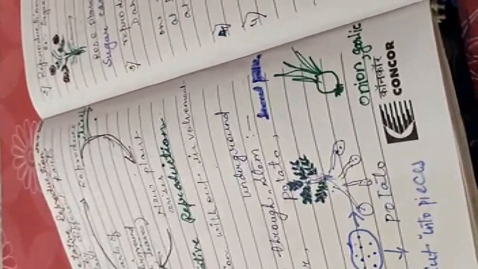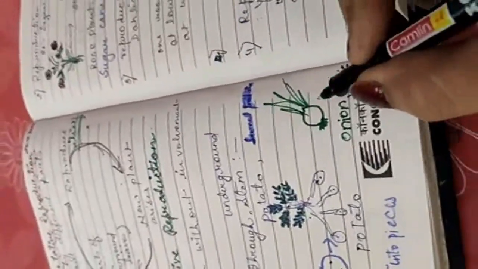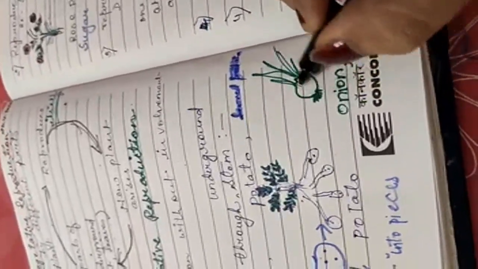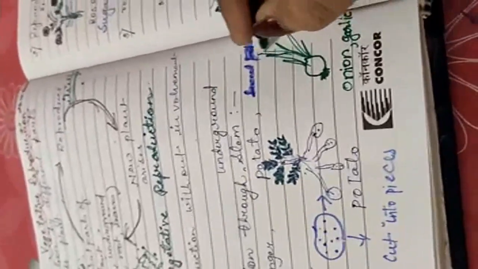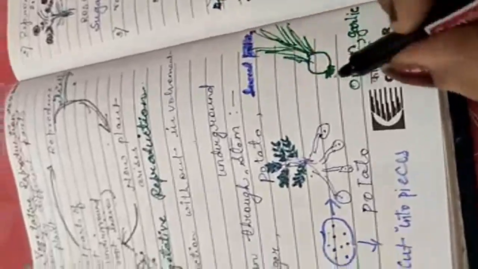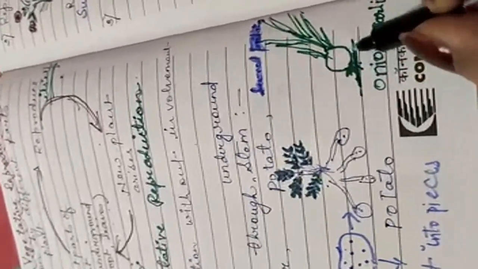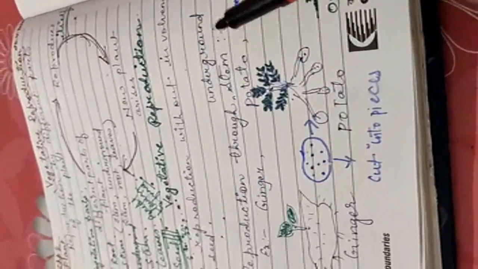The picture is clear. All of you are ready to see green onion and garlic like this. Green leaves sprouted over it. These are green leaves, and this part is inside the soil. So these are the examples of what? Reproduction through stem, underground stem.